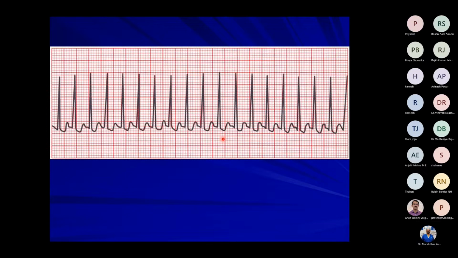Do you agree with that? Yes, sir. This is supraventricular tachycardia. And now we have to see whether the patient is stable or unstable. So this patient is having palpitation and sweating. So whether he is stable or unstable. Most probably hypotension, unstable, sir.